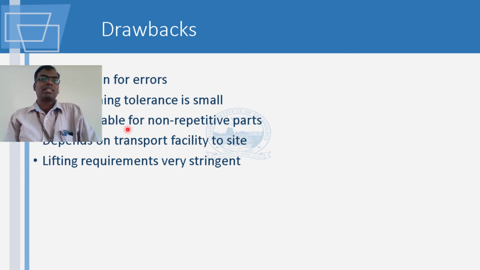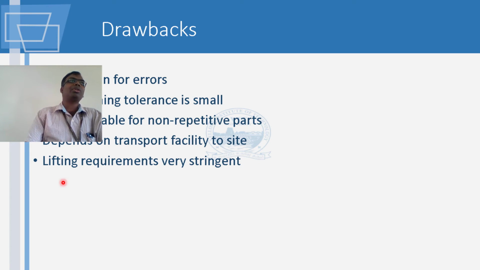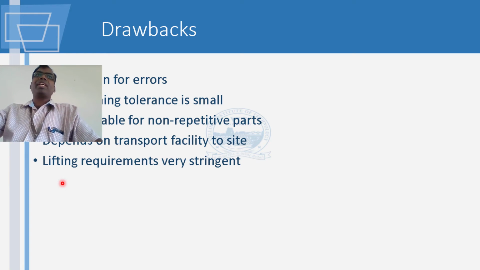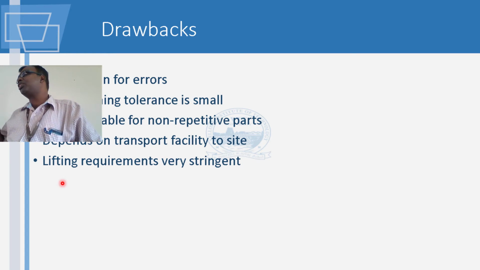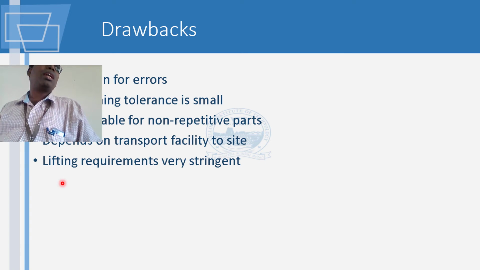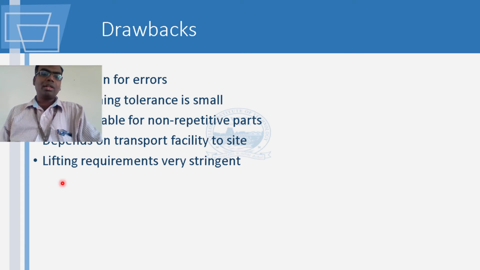Then another thing is you need to ensure that you have the required transport facility. Sometimes the size of these units is very large. If it becomes too large, every road bridge on that route should be able to take the load of the truck. Every small bridge also, you will have to ensure that it can take the truck. If the truck goes and a bridge breaks, it is not at all acceptable. So you will have to do a lot of planning.